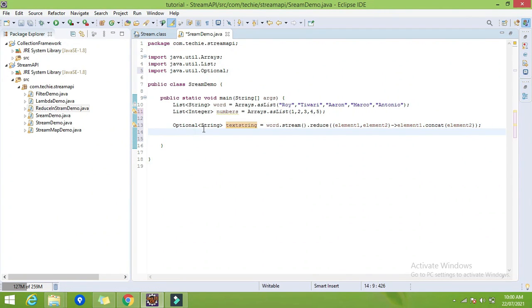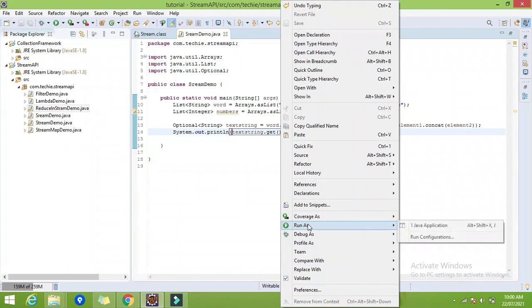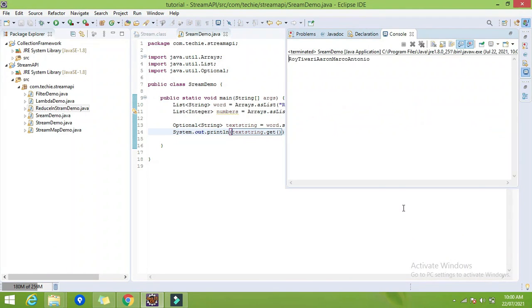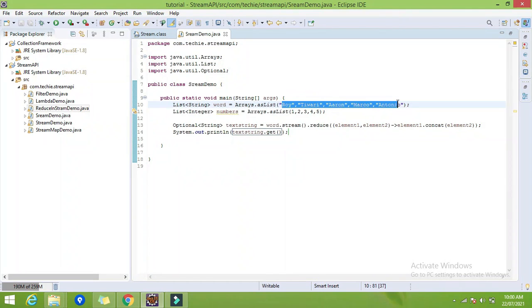So let me print this. It is an optional type, so that's why we can get the value using the get method. So let's run now. Here you can find the whole string as one text. So we have concatenated all the elements of the list into a single word or text. So that is about reduce in the case of strings.